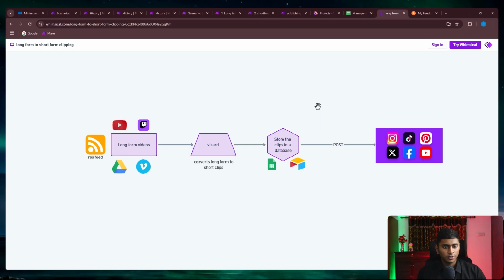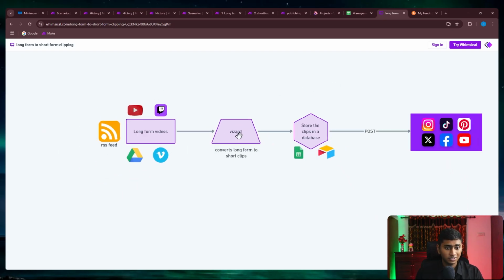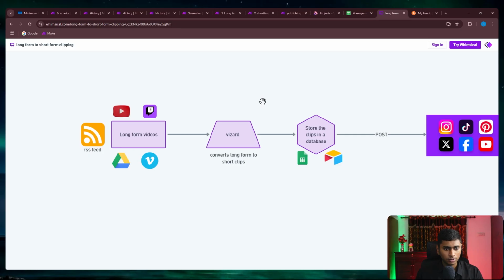All right, so as you can see, this is the flow of how the system is going to work. It's not really a complicated or complex system. It is simple, but very effective, and it could be 100% automated. So the first trigger would be to pick up a long form video. It does not need to be YouTube always. It could be from Twitch, from Google Drive, or any of the sources that Vizard supports. I'll be showing you shortly what sources Vizard AI actually supports.